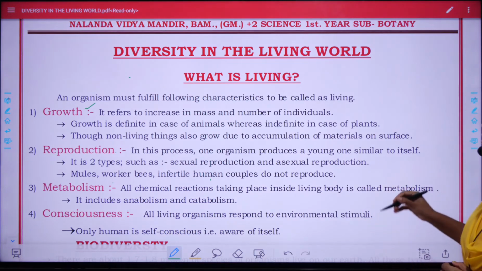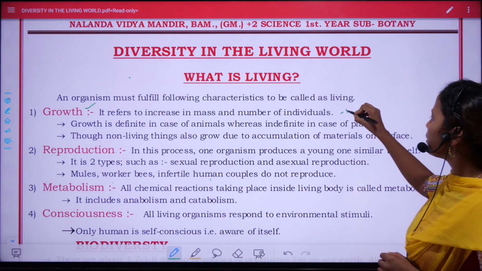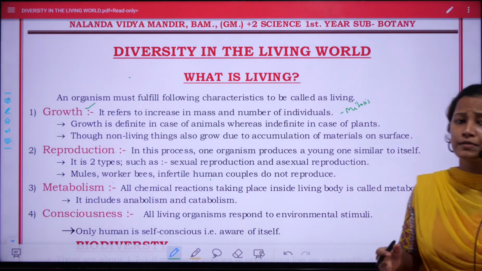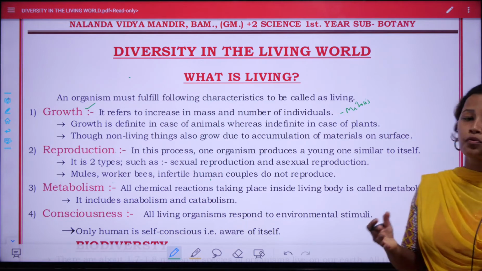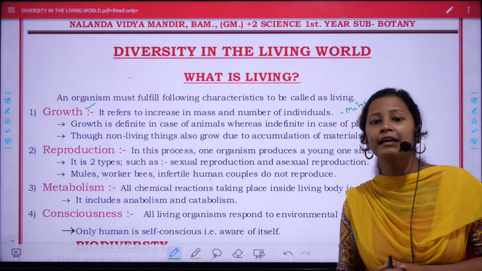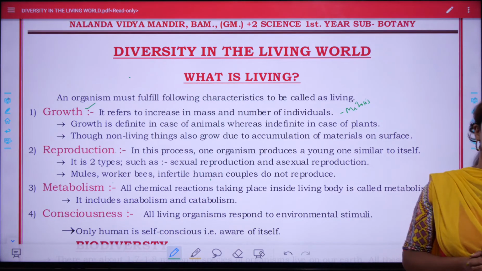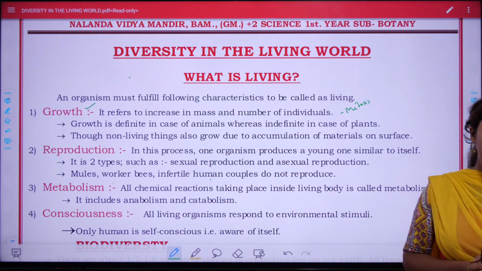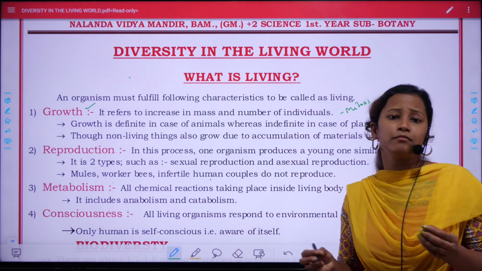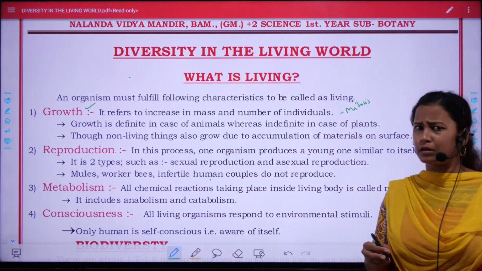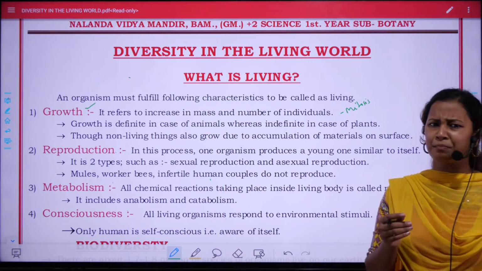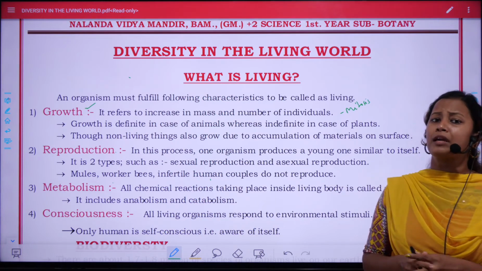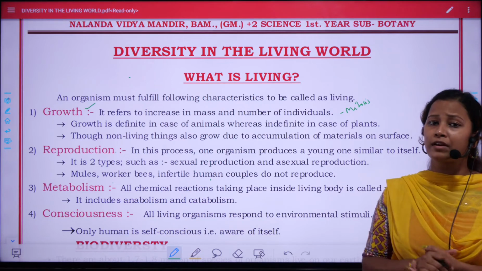Generally it occurs by the process of mitosis, in which one cell gives rise to two cells, 2 to 4, 4 to 8, 8 to 16, and so on, by common cell division or mitosis. When a human embryo is inside the mother's womb, it is a teeny pea-like structure, but when we become an adult, we become about several feet long.